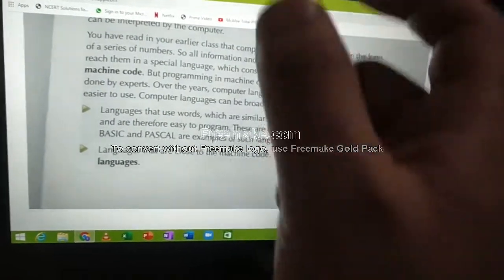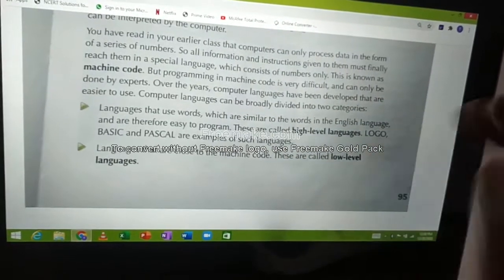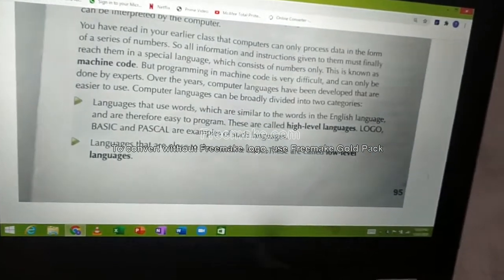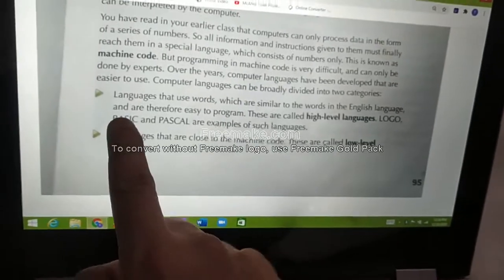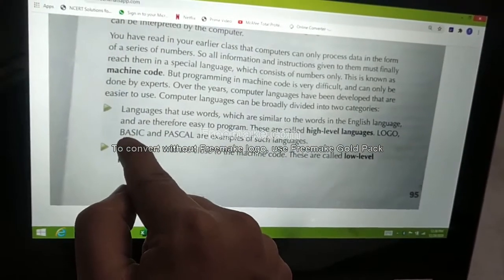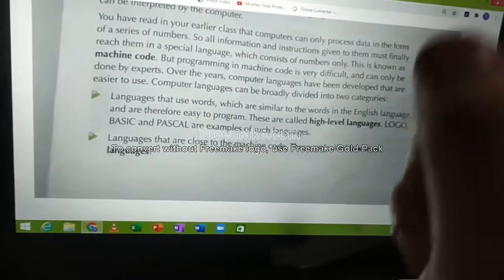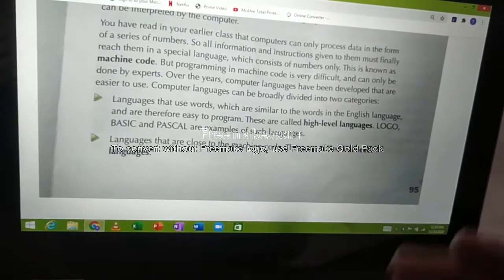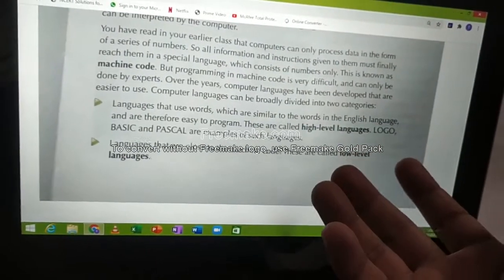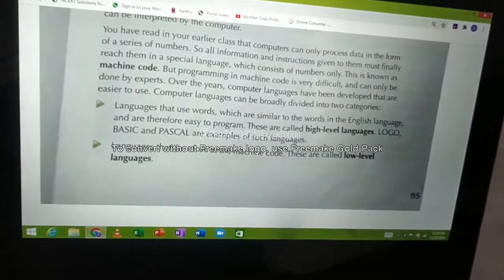For example, if you give some instruction to the computer to do the addition process, the computer will do the addition. For example, you're using this QBasic software, and inside the QBasic software you are giving some program to perform addition. The computer will read all those instructions, and it will do the addition.